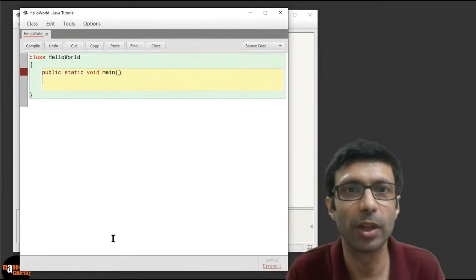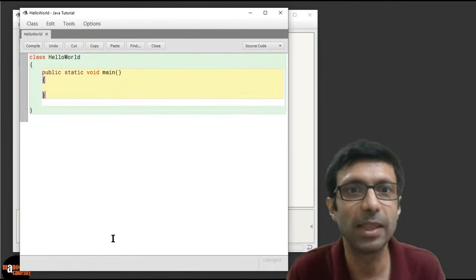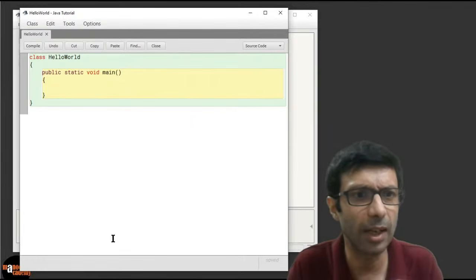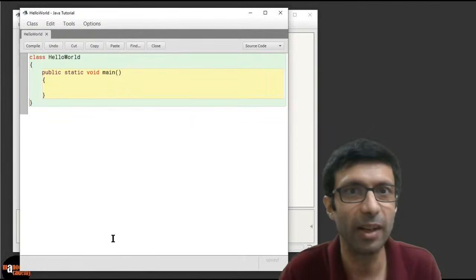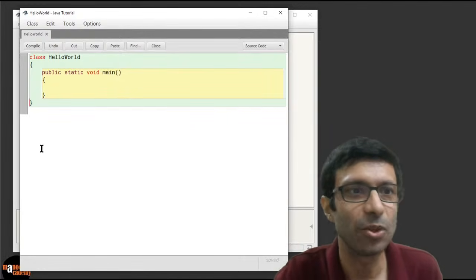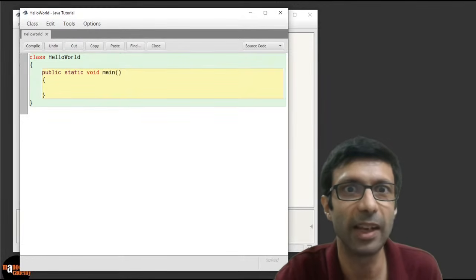Okay, so I'm going to explain what that is. Main is basically the main function, or the starting point of your program. All right, so guys, take a look here. Can you see it's written here, class HelloWorld? This is basically the container here. Can you guys see that here?